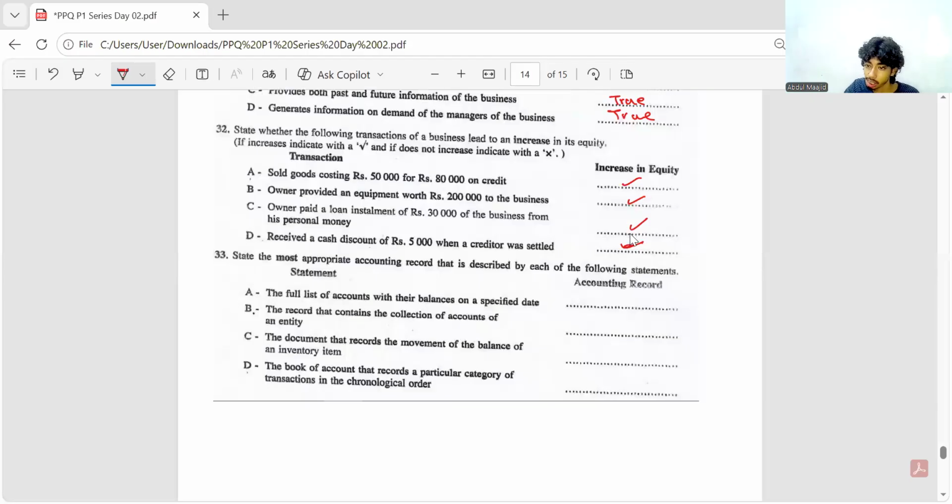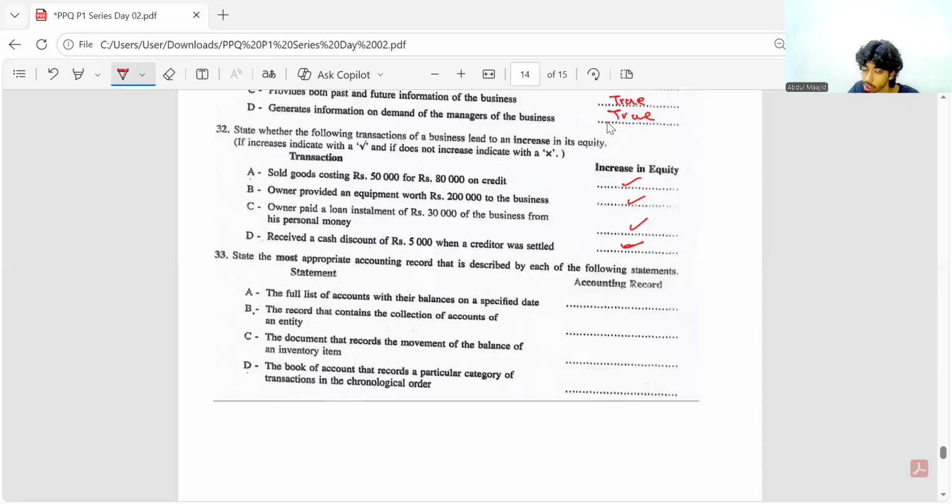33. State the most appropriate accounting record that is described by each of the following statements. Okay. The full list of accounts with their balances on a specified date. What's the answer for that? What is that list of accounts with the balance of all the accounts in a list as at a specified date?